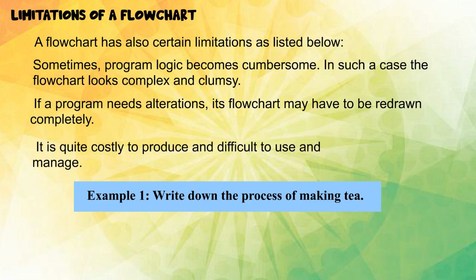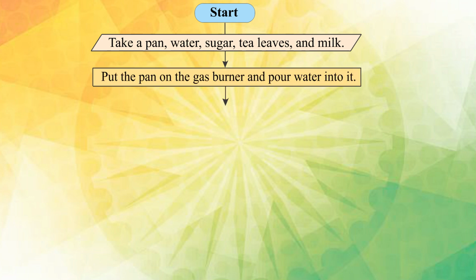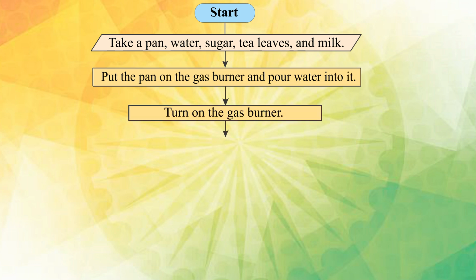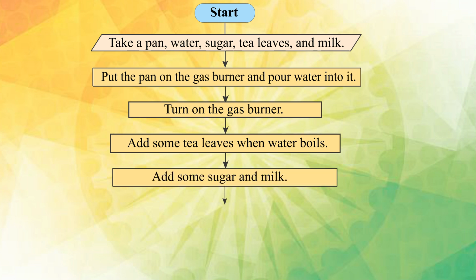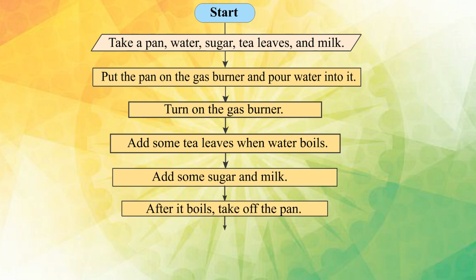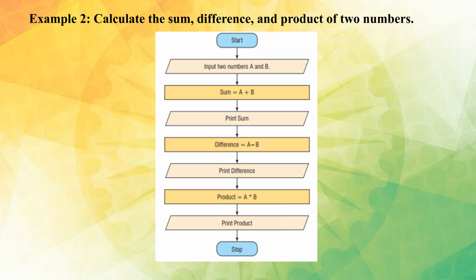Example 1. Write down the process of making tea. Start. Take a pan, water, sugar, tea leaves, and milk. Put the pan on the gas burner and pour water into it. Turn on the gas burner. Add some tea leaves when water boils. Add some sugar and milk. After it boils, take off the pan. Strain it in a cup and serve the hot tea. Stop.